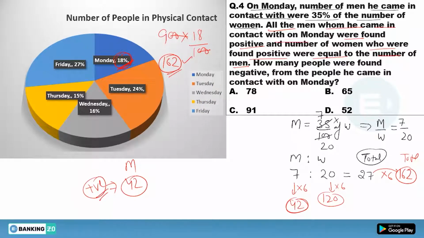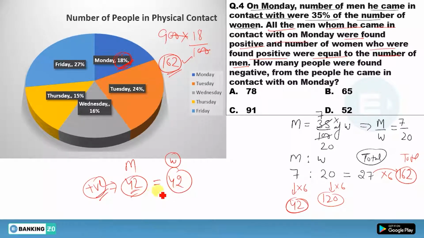Clearly he is saying, so clearly you can see there are 42 men who were found positive for COVID-19. So he has said the number of women is equal to the number of men who were found positive. It means there will be 42 women who are also positive for COVID-19.